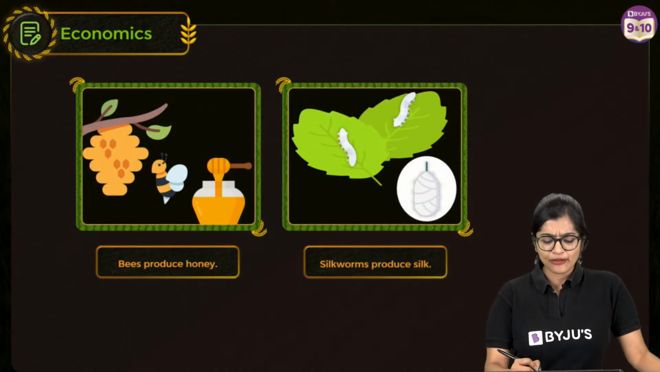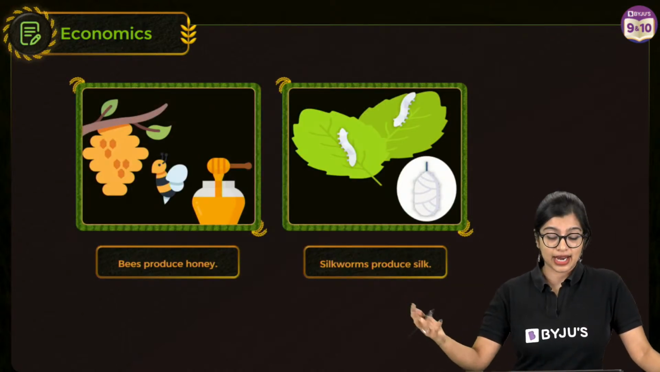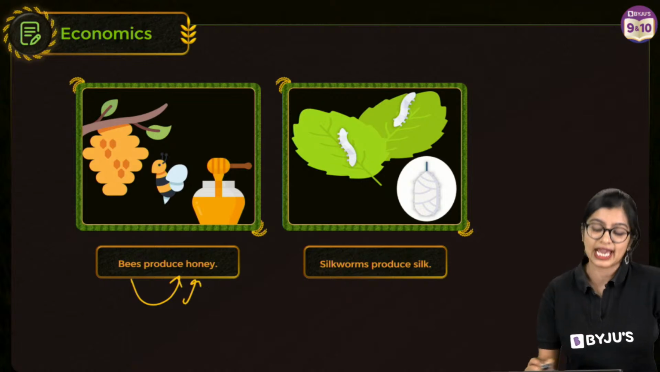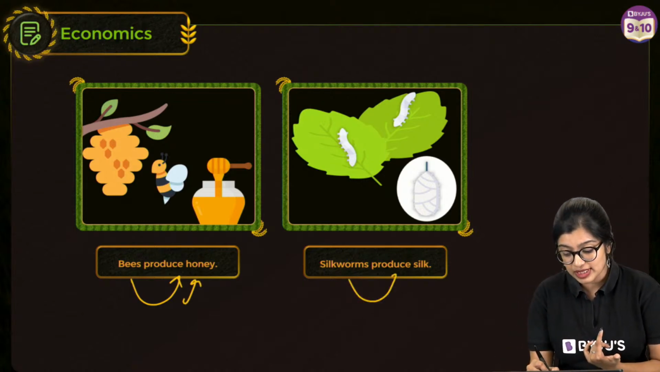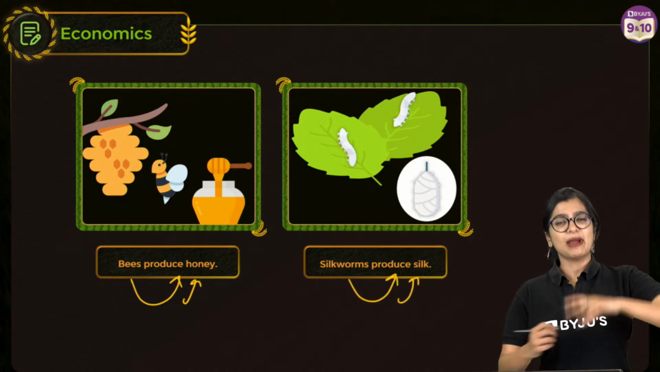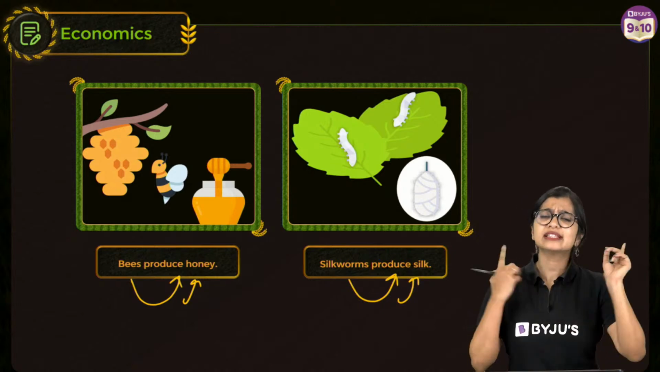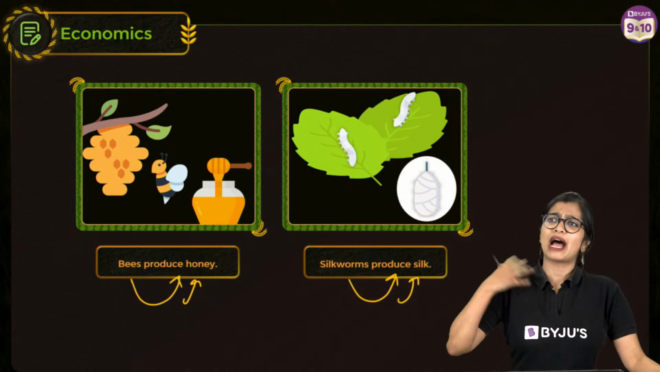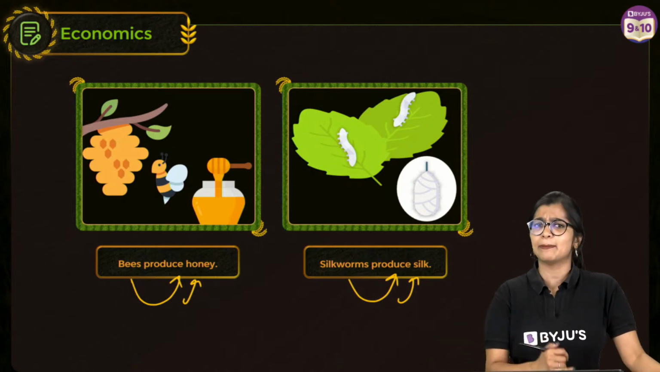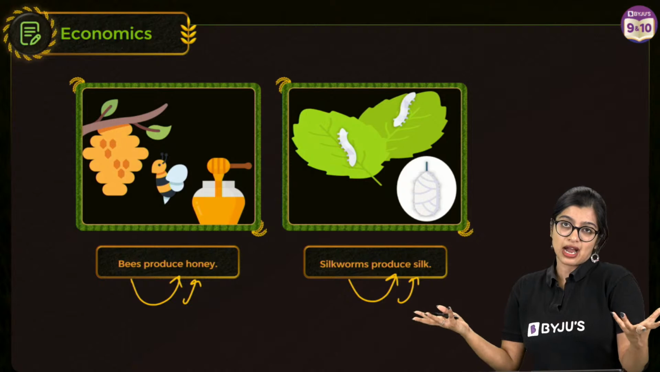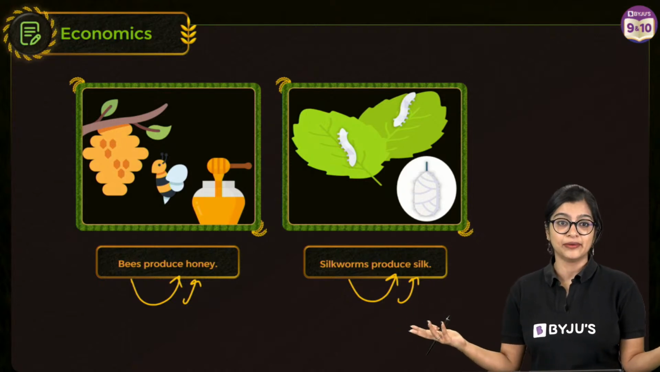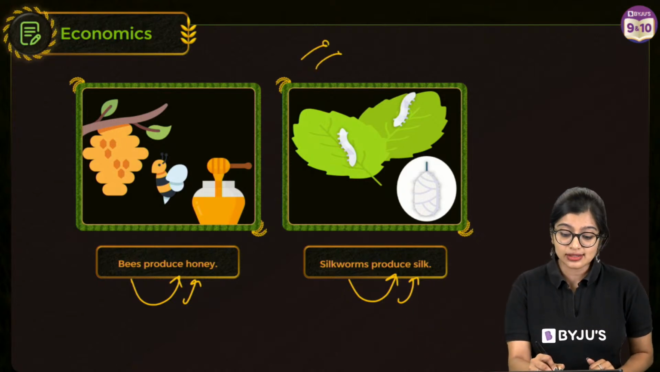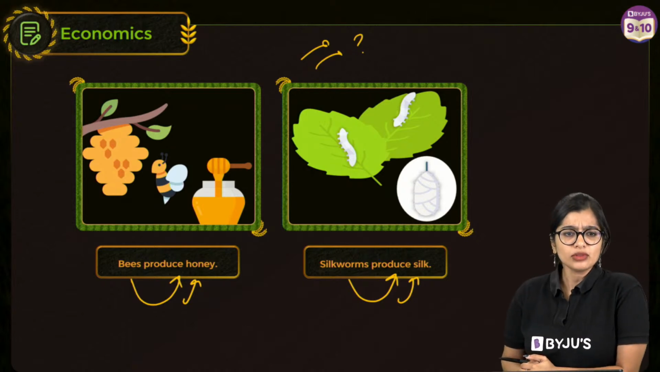Now, when you talk about bees, we know that from bees we get honey. Or we know that from silkworms we get silk. But my question to you is, if bees give us honey and silkworms give us silk, do we just buy silkworms and bees so that we get our honey and silk? Is that possible? Yes or no? We don't get it like that.